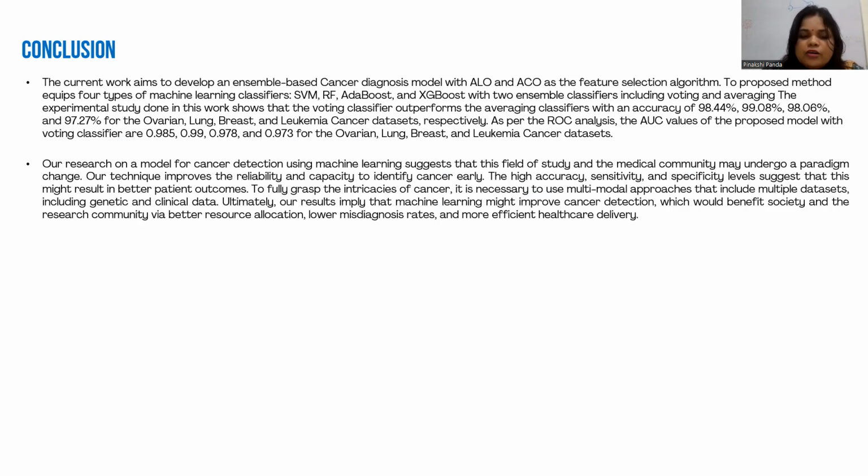So now we'll come to the conclusion. The current work aims to develop an ensemble-based cancer diagnosis model with ALO and SEO as the feature selection algorithm, equipped with 4 machine learning classifiers: SVM, random forest, AdaBoost, and XGBoost, with 2 ensemble classifiers, voting and averaging. The experimental study shows that the voting classifier outperforms the averaging classifier, with accuracy 98.44 and 97.27 in ovarian, breast, and leukemia cancer. And the ROC AUC values of the voting classifier are 0.985, 0.99, 0.97, and 0.93 for the ovarian, lung, breast, and leukemia cancer datasets.